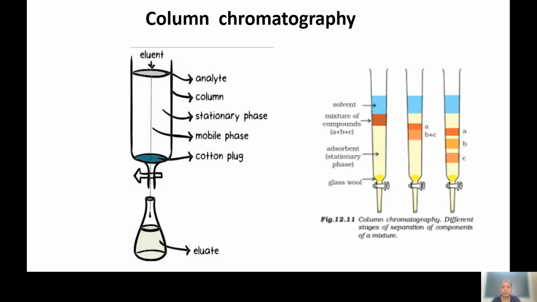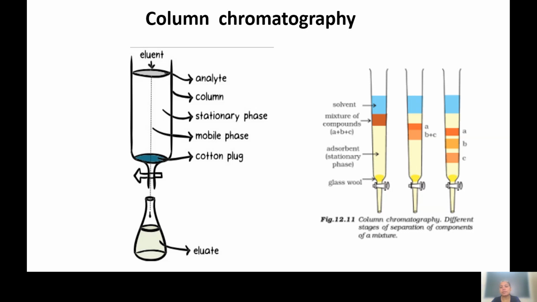In the second image you can see the adsorbent, the stationary phase, and the compounds that we loaded on this column. This is a mixture of compound A, compound B and compound C, and after that the solvent is there in blue. After some time you can see the different stages of separation of the components as time passes. These components get separated in the second burette. Component A gets separated, and we can see different colored bands in column chromatography: a darker brown band for component A, and at the bottom you can see the lighter brown bands of compounds B and C.